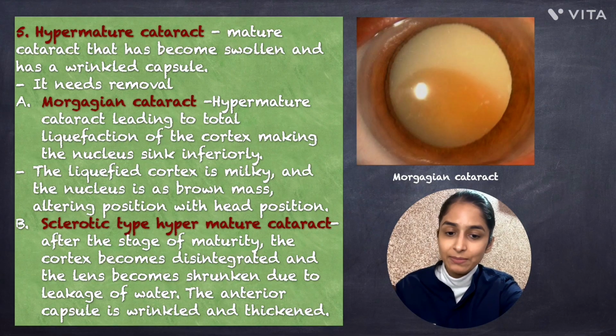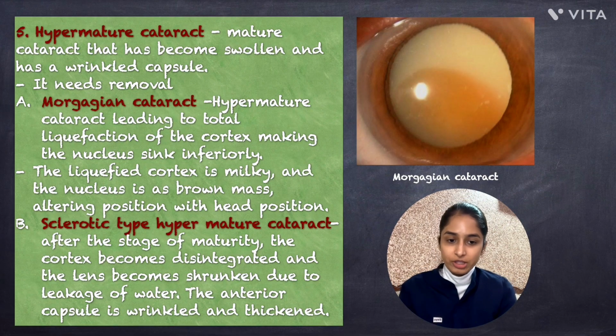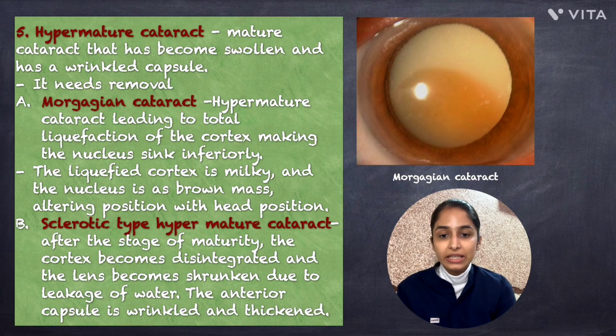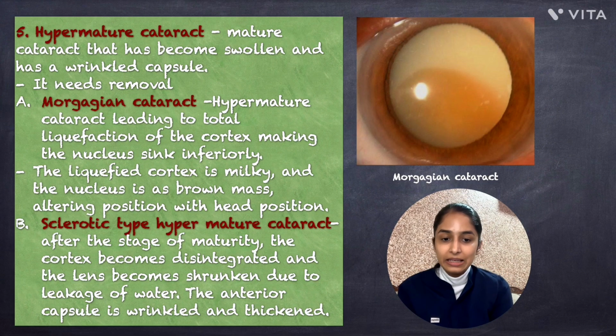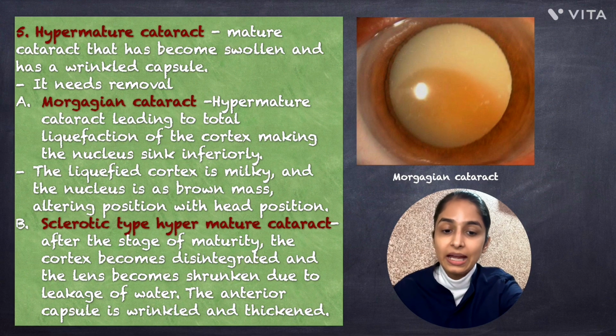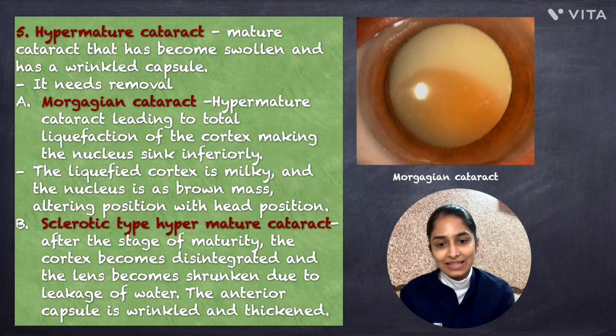The second type is the sclerotic type of hypermature cataract. After this stage of maturity, the cortex becomes disintegrated, and due to leakage of water, the lens becomes shrunken. As a result, the anterior capsule becomes thickened and wrinkled. So, hypermature cataract represents an advanced stage of cataract with significant structural changes in the lens.